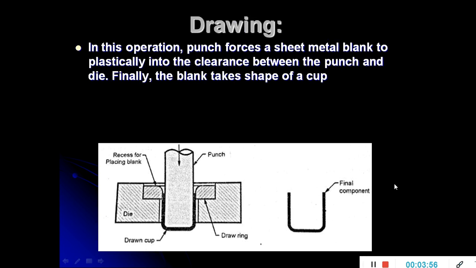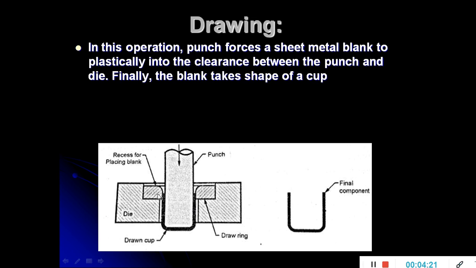Coming to the drawing operation. The drawing operation is similar to the bending operation, but the only difference is that there the closed die is used, and here the open die is used. It consists of a die and a punch, and a small distance is maintained between the diameter of the punch and the die, so that the material can get drawn into the die cavity.